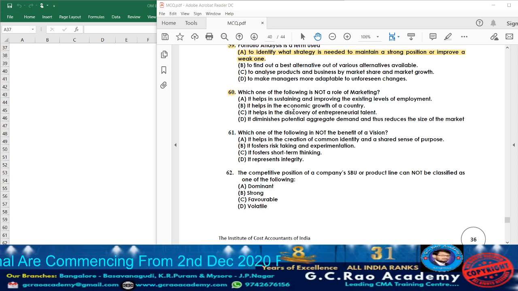Option B is a role. Option C, it helps in the discovery of entrepreneurial talent. Yes, with the help of marketing, the talent of an entrepreneur can be identified. Option C is also one of the roles of marketing. Option D, what they are telling, it diminishes potential aggregate demand and thus reduces the size of the market. See, with the help of marketing, usually what happens, they try to increase the demand and they try to increase the size of the market. But here what they are telling is it diminishes, means reduces the demand and reduces the size of the market. Whether it is the role of marketing? No. So accordingly, option D will be the answer.